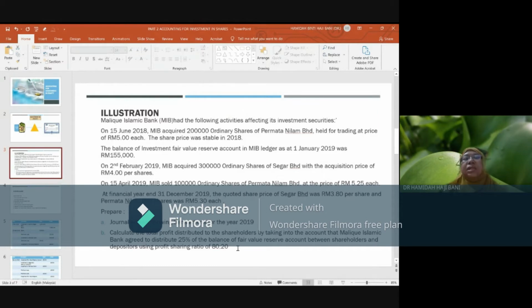So this is just an illustration on the manner in which you are going to recognize the investment in shares in the book of Malik Islamic Bank.